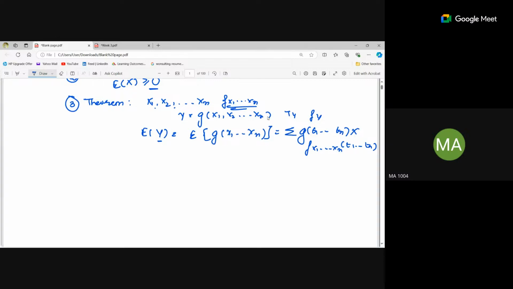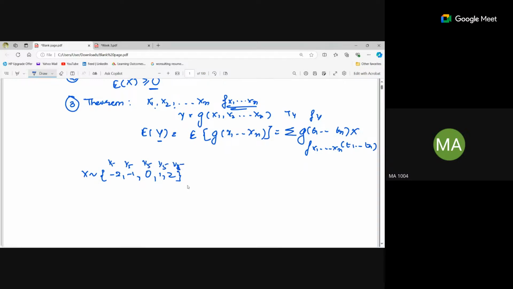Okay, for example, say the values that x is taking are -2, -1, 0, 1, and 2. The probability for -2 is 1/5, for -1 is 1/5, for 0 is 1/5, similarly for the others.